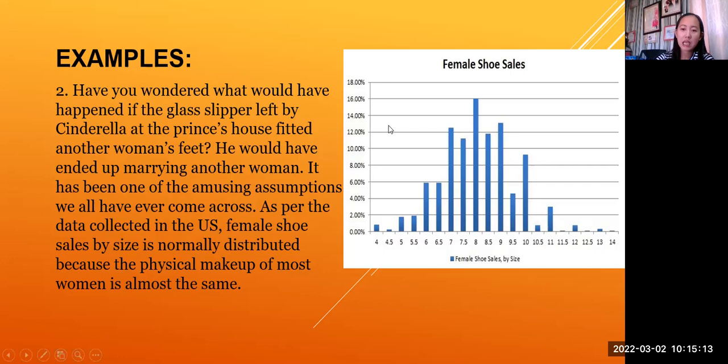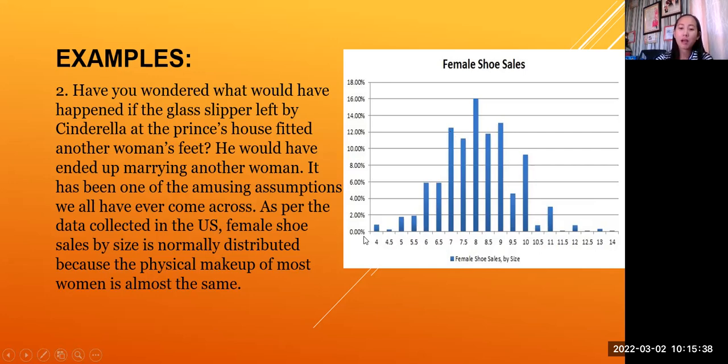As you can see, the shoes sold for females are sometimes size 8. The most, 16%, is size 8. And then we have maybe 11% at 7.5 and 8.5. And then there are also those beyond 12%, which are size 7 and size 9.